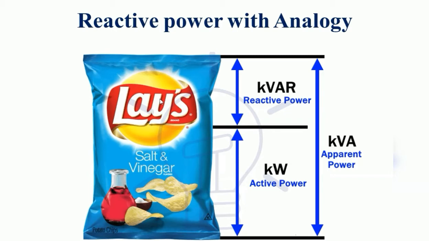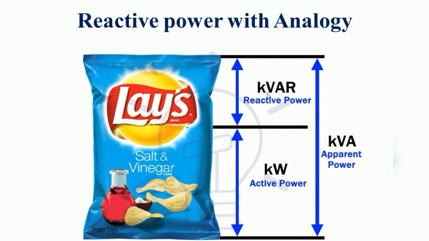So like that, in half of the packet we are having the chips, that only is useful for us, right? We are eating, so that chips only is useful for us, so that is called the active power. The remaining portion of the Lay's packet is filled with nitrogen gas, right? Why are they filling the nitrogen gas? To avoid the breaking of chips.